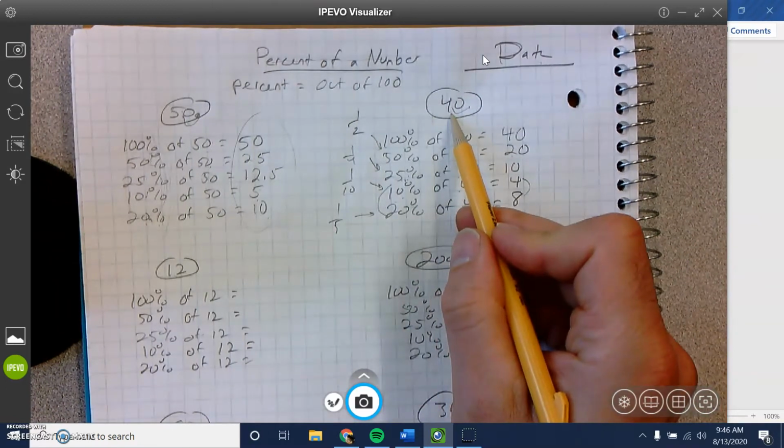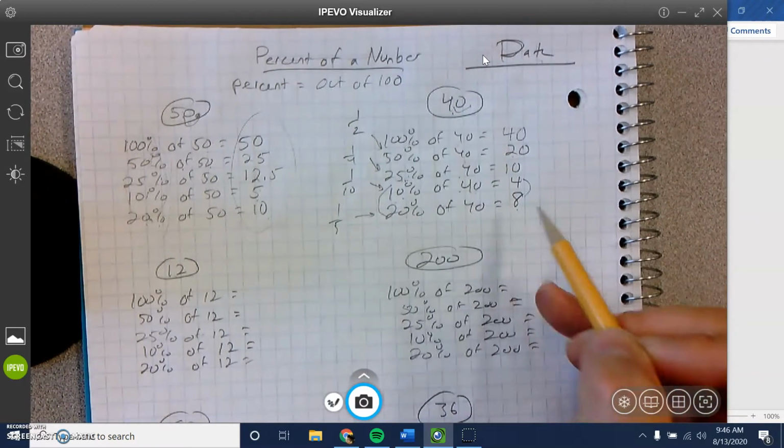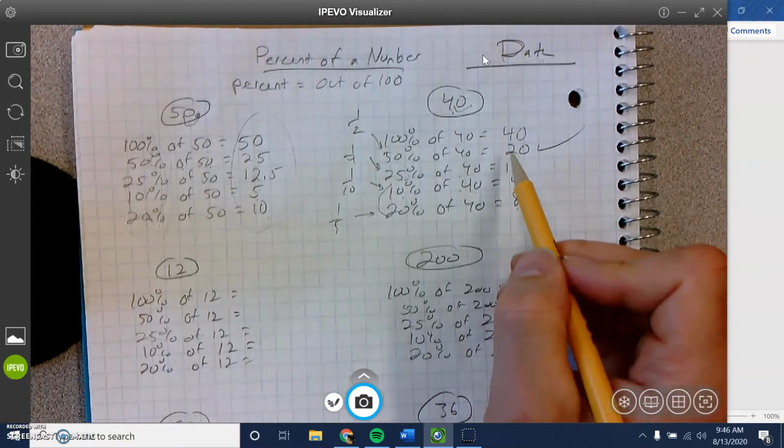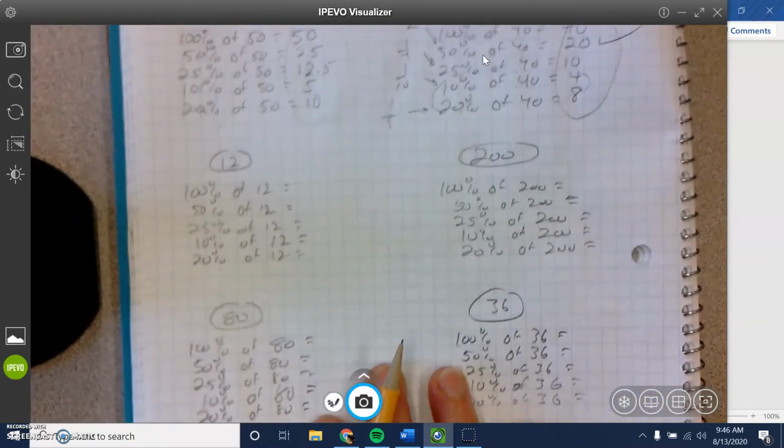Or divide 40 by 5, which is also 8. Cool, done.